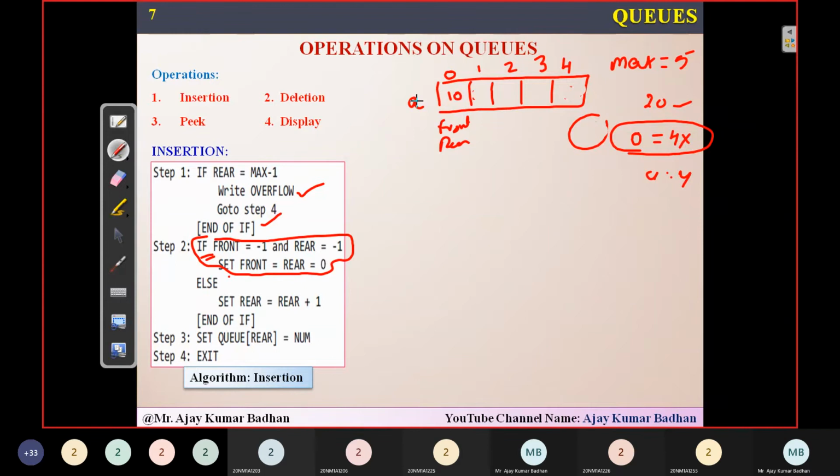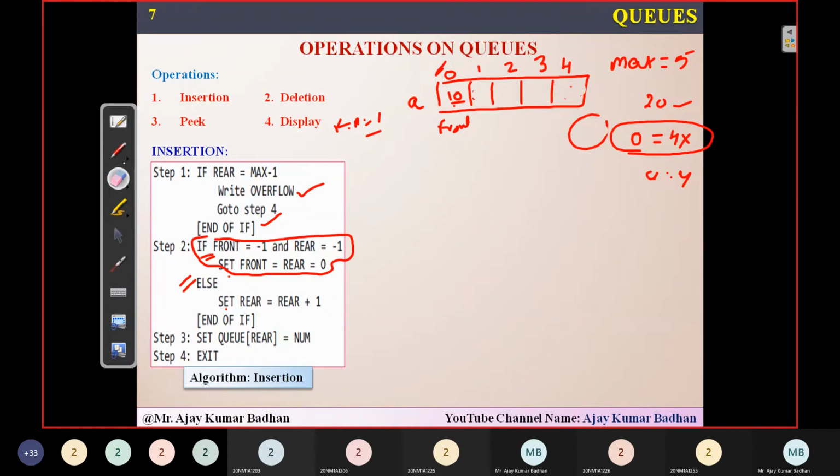Because when we were inserting this particular element 10, front and rear were equal to -1. Then what is it asking me to do? Set front and rear equal to 0 and insert this element 10. Done. But in case it is not, meaning front is already pointing to 0 and rear is also pointing to 0, it means I am going to insert a new element. So the else part has to be executed. Set rear equal to rear plus 1. Just increment. So what happens now?